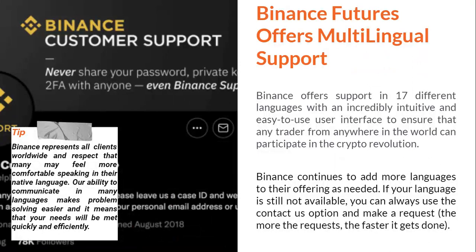Binance Futures offers multilingual support. Binance offers support in about 17 different languages with an incredibly intuitive and easy to use interface to ensure that any trader from any part of the world can participate in the crypto revolution. Binance continues to add more languages to their offerings as needed. If your language is not available, you can always use the contact us option and make a request. You need to note, however, that the more the requests, the faster it gets done on the Binance platform.